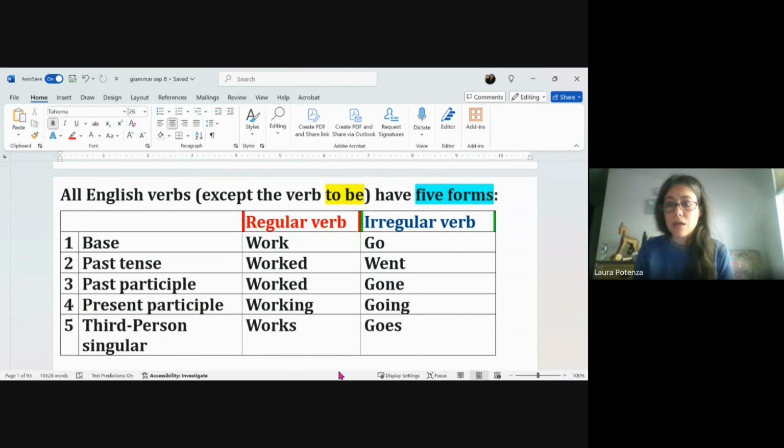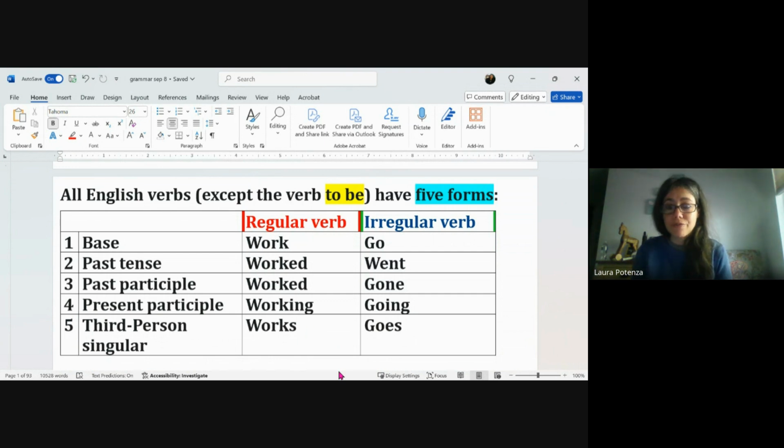The base form is work. Past tense of this would be worked. Past participle would also be worked. Present participle would be working. And third person singular would be works.